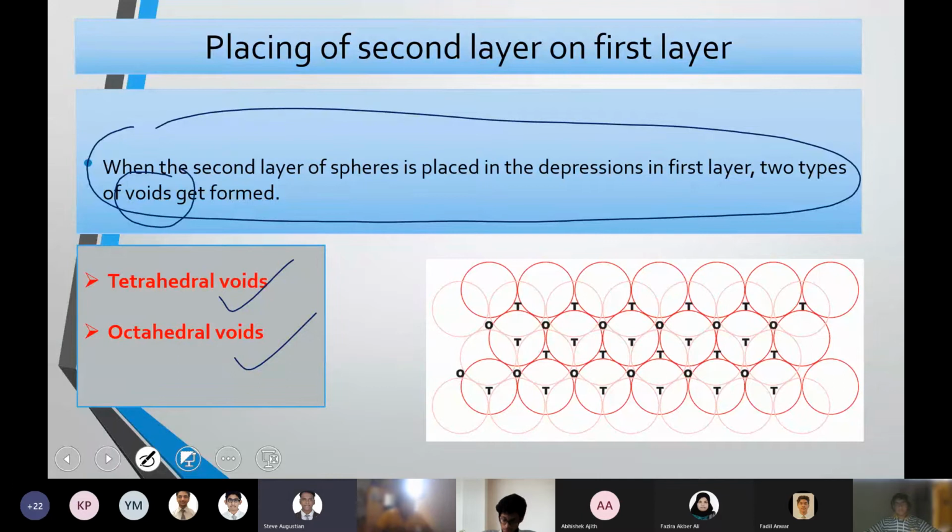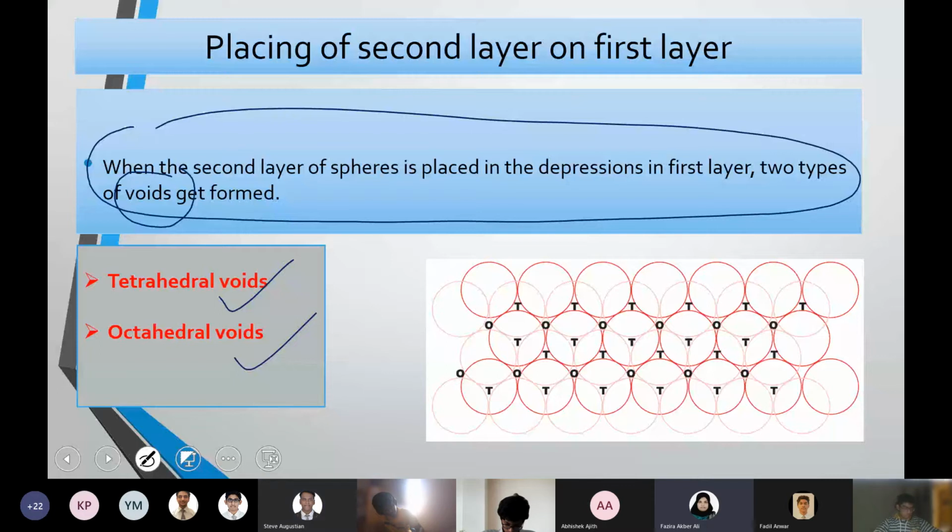Ma'am, have you entered 3D or is this still in 2D? We are moving from 2D to 3D, the transition phase. Because there is only one layer possible for 2D, X and Y. When Z comes, that is moving into 3D. Here we are basically looking at the explanation of the formation of the voids. Then we'll move to 3D completely, because here we are just talking about the second layer, only the second layer.